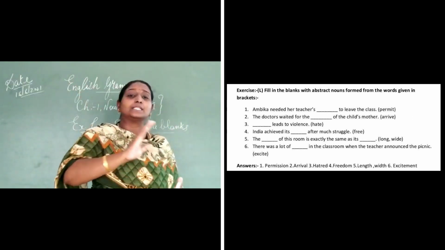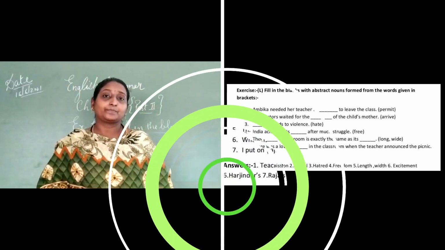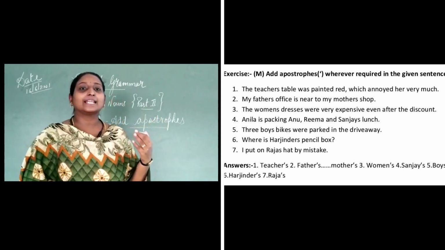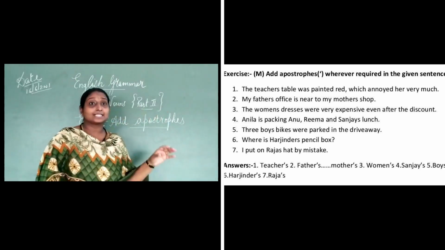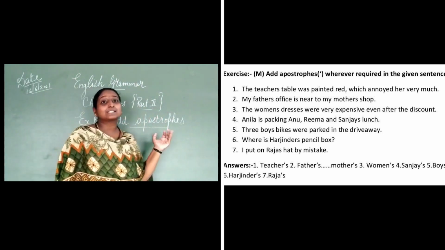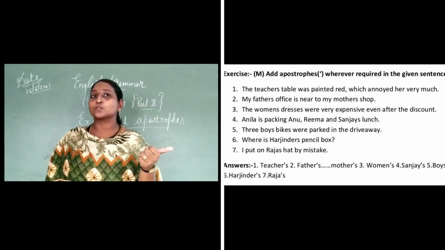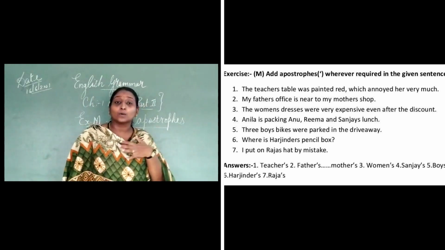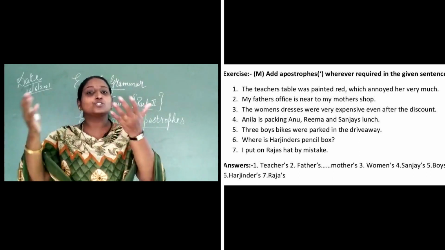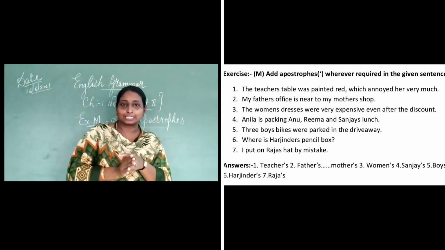Now just turn to page number 7. Now children, the next page is page number 7. This exercise N contains possessive forms of nouns. What are the possessive forms of nouns, children? That is the belongings. That is of mine. This is mine. That is yours. That comes under the form of possessive pronoun.